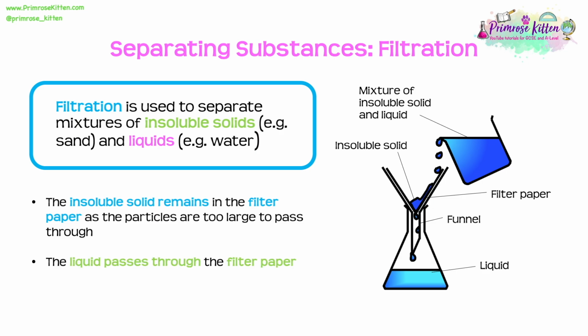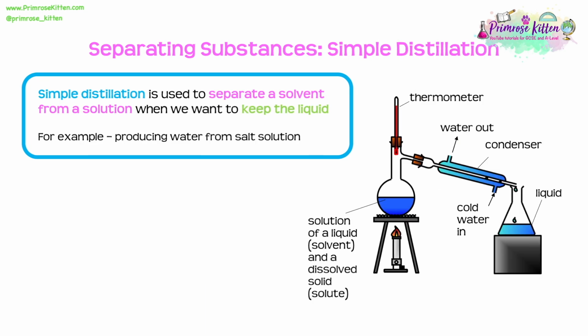And the liquid will pass through the filter paper and end up gathering inside our conical flask. Like we said, we would use this method whenever we want to separate a mixture of a solid, which is insoluble, and a liquid. Now let's look at simple distillation.